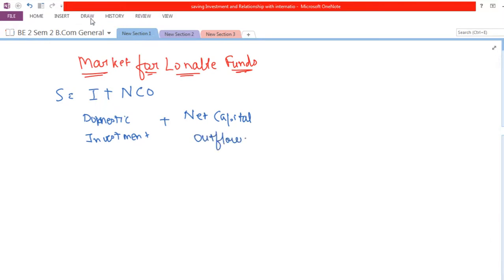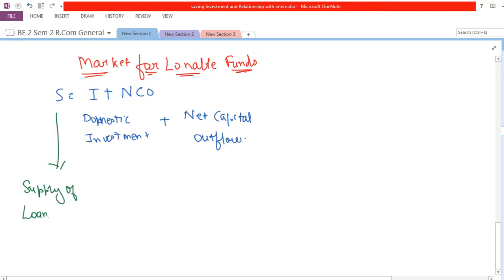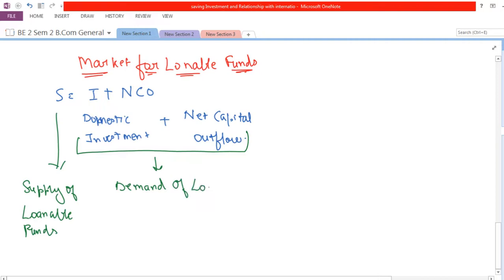Now when we are talking about savings, here the savings side or the left side is indicating the supply of loanable funds, whereas this portion, that is domestic investment plus net capital outflow together, indicates the demand of loanable funds.